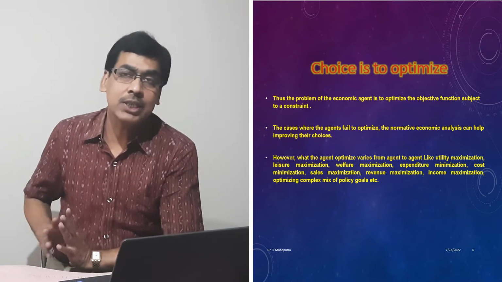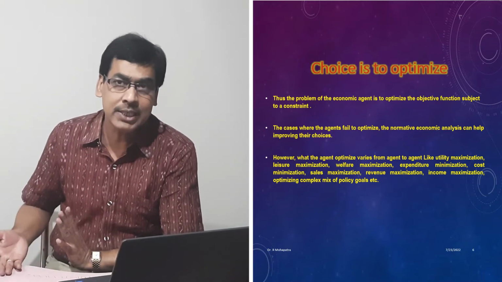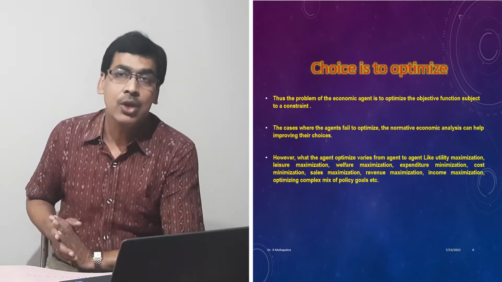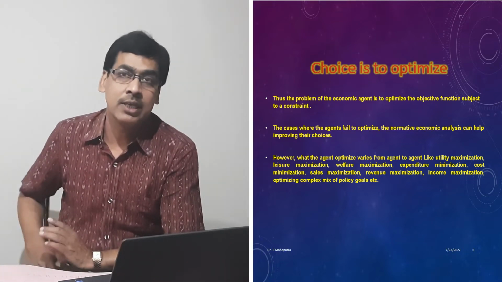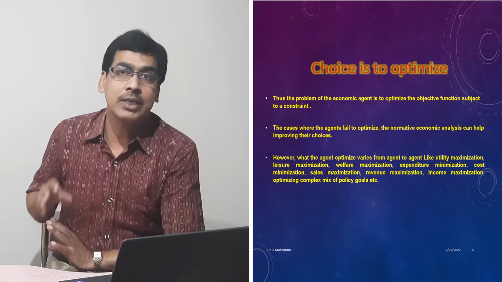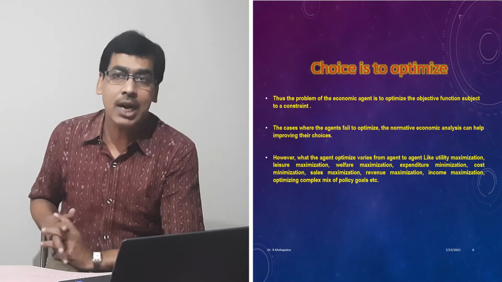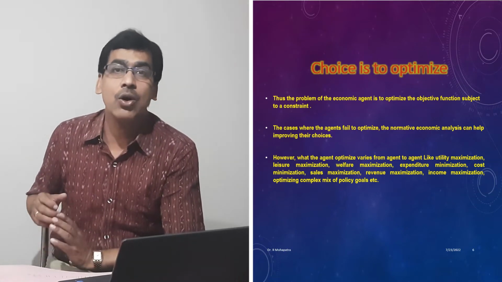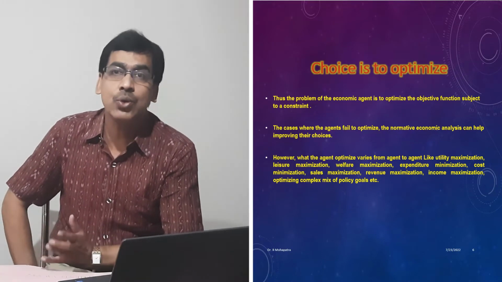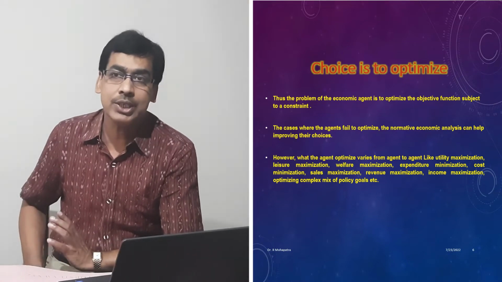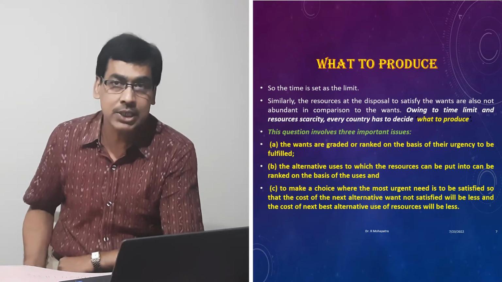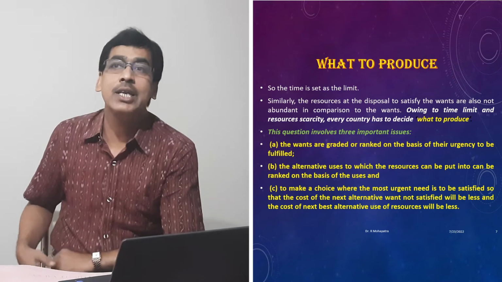So basically the central problems which the economy faces, which is a problem of choice, can be classified into three things. One is what to produce and in what quantity. So first we will consider what to produce. Since time sets a limit, the resources at the disposal to satisfy the wants are also not abundant in comparison to the wants. That means the wants are many but the resources at disposal are limited. So owing to this time limit and resource scarcity, every country, every economic system, has to decide what to produce and in what quantity.